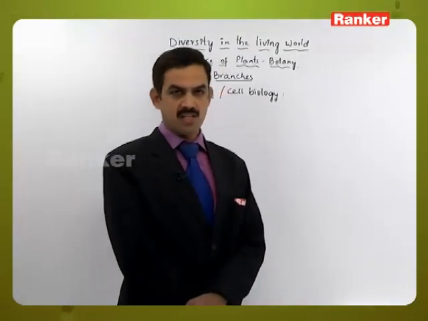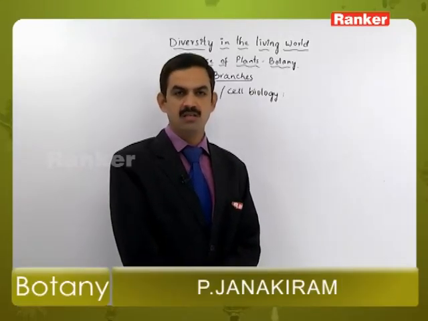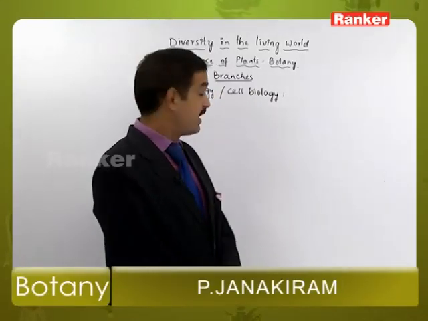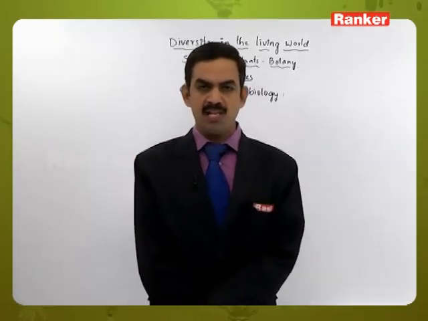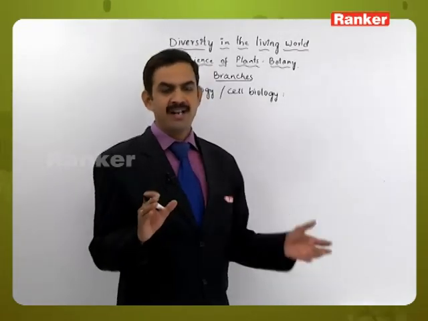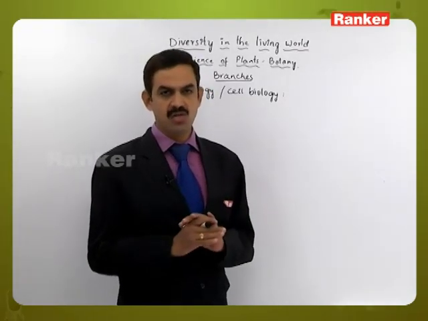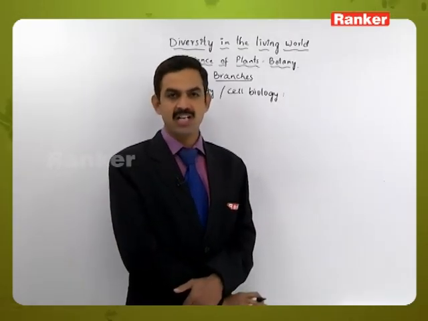Here the cell was discovered by Robert Hooke, but a living cell was discovered by Anton von Leeuwenhoek. So when the cell was discovered, they knew that it had a cell membrane or a cell wall like structure, where they were able to identify the brief characteristic features of the cell. So when the study of cells started, they used to call it cytology.